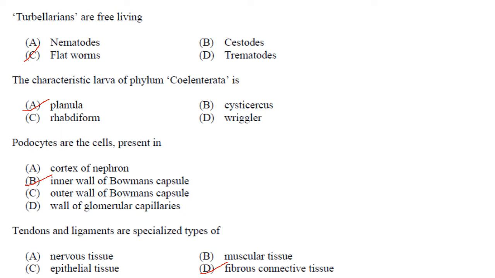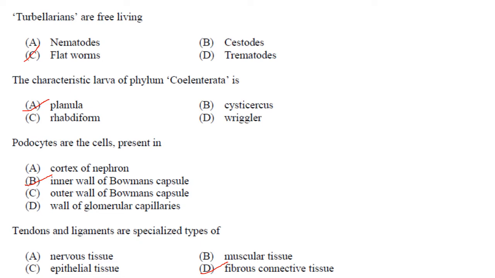Then turbellarians are free-living flatworms. Answer is option C. The characteristic larva of phylum Coelenterata is planula. Answer is option A. Cysticercus larva is of Taenia solium, rhabditiform larva is of nematodes, and wriggler is larva of mosquito. So the characteristic larva of phylum Coelenterata is planula.